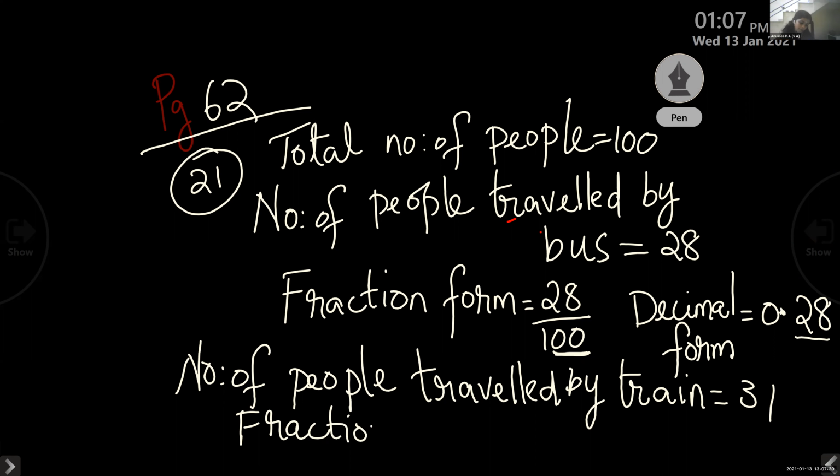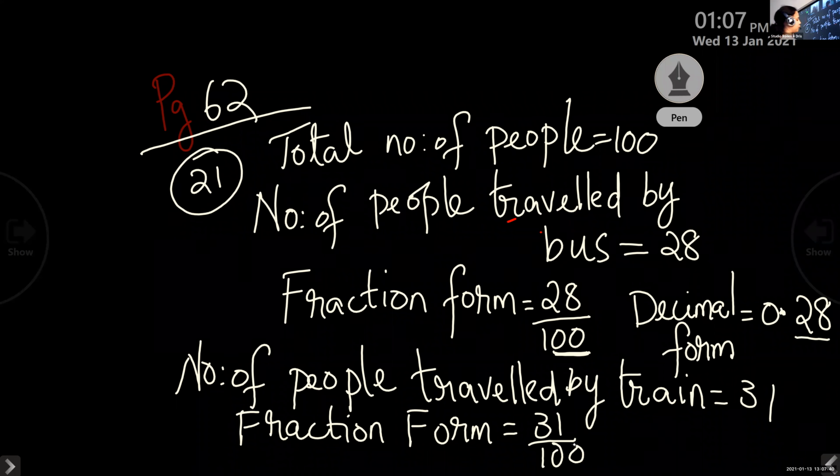And decimal form is 0.31. So next on the side, you can write decimal form.